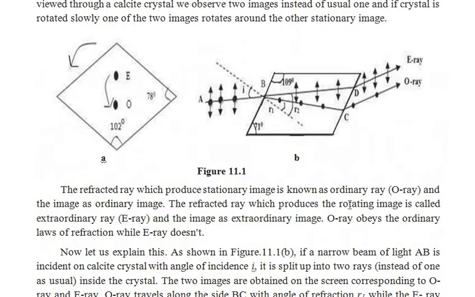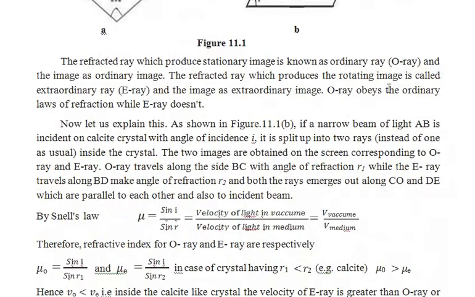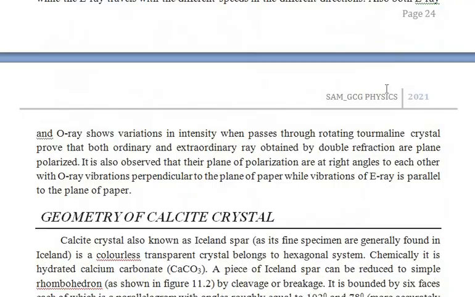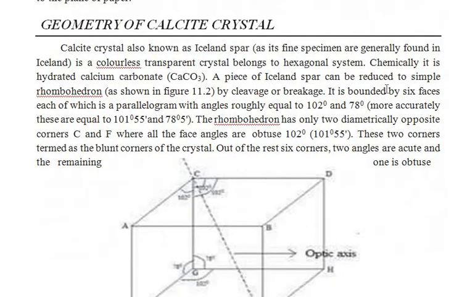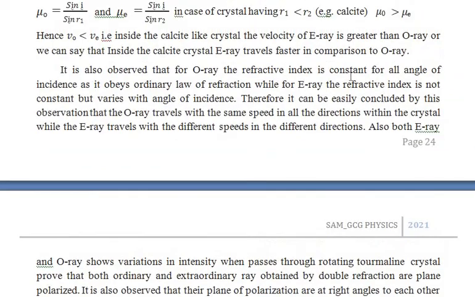But it is observed that the velocities of the E ray and O ray are different, and therefore they come out at different positions. This is the reason for which one can obtain two rays, and the two rays are plane polarized. So here one can obtain polarization by double refraction.